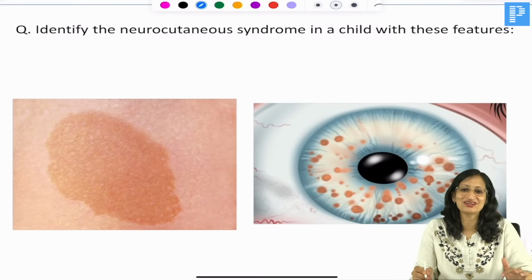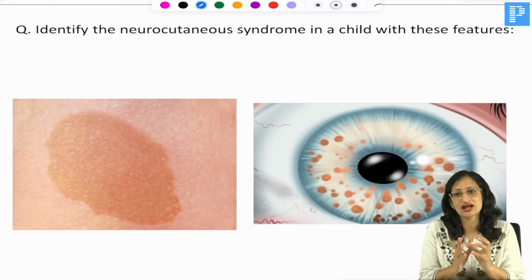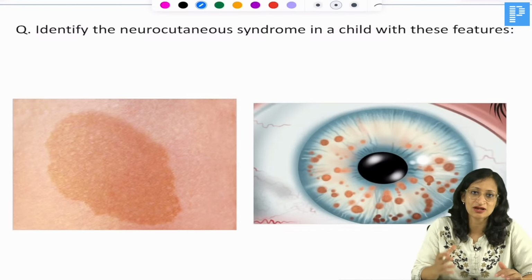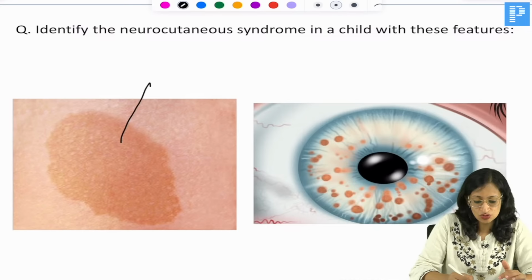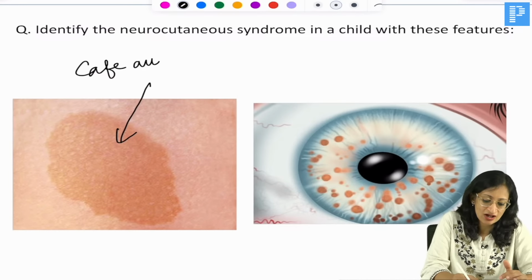What is this neurocutaneous syndrome? So, last few slides to go. It's been a long session, but I've tried to exhaustively cover a lot of important images that we can expect in the upcoming exams. What is this? This is a café au lait spot, a hyperpigmented macule.